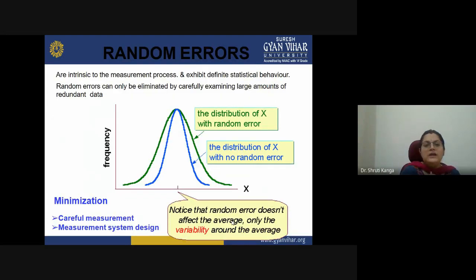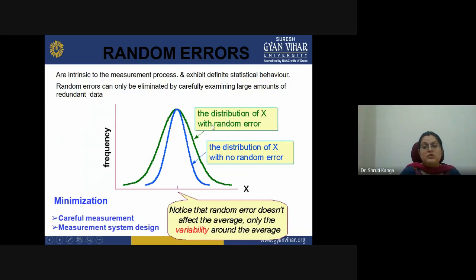Then we have random error. These are intrinsic to the measurement process and exhibit a defined statistical behavior. Random errors can only be reduced by carefully examining large amounts of redundancy in the data sets. Okay, so how can we minimize them? These kinds of errors can be there in the case of random data sets.